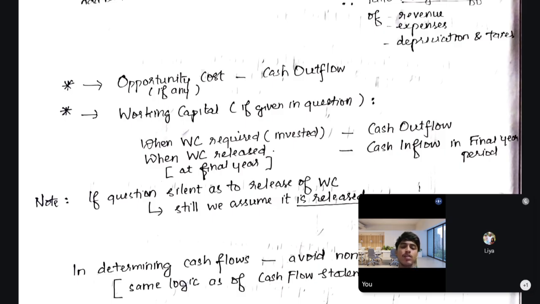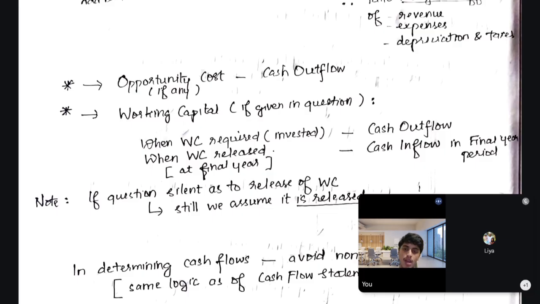This usually arises in the case of replacement decisions. Suppose I had an old machine and I want to replace it. But when I replace it, I might lose some benefit that I had received from the old one. For example, during the usage of the old machine, I might rent out some part of it and get some rental amount.